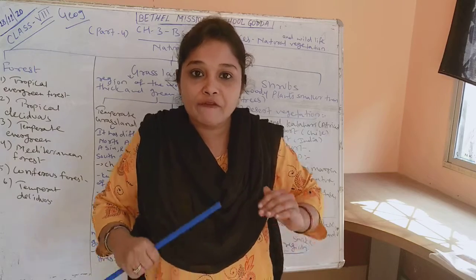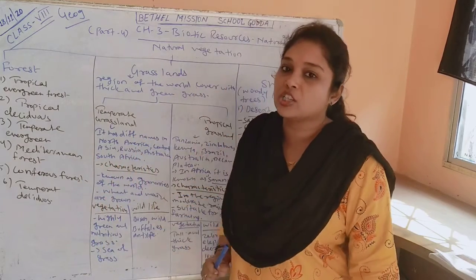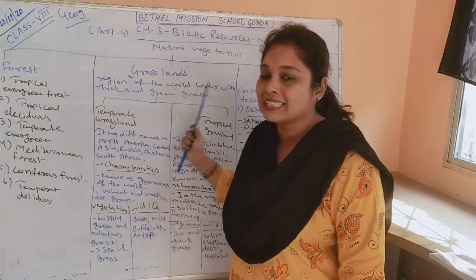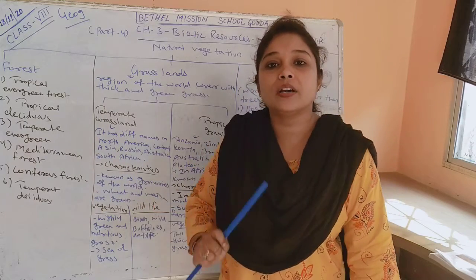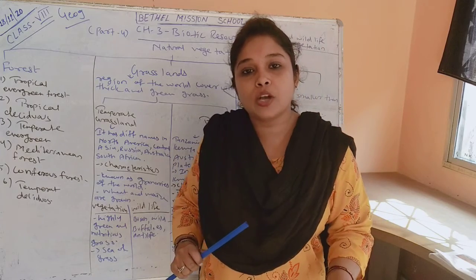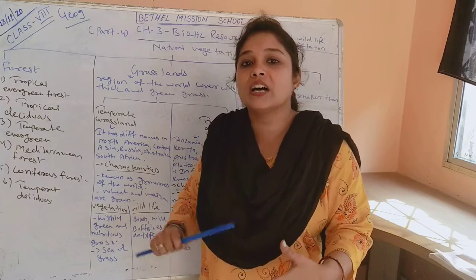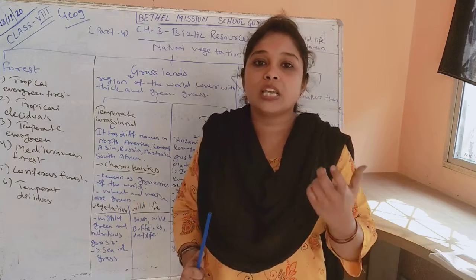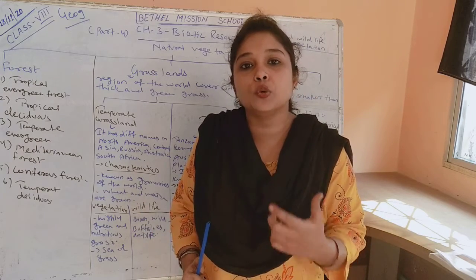So over here I have finished with the different types of natural vegetation, that is forest, grasslands and shrubs. So I hope you understood this particular topic. And in our next session, we are going to see how we can conserve this natural vegetation and what is the importance of natural vegetation in human life.